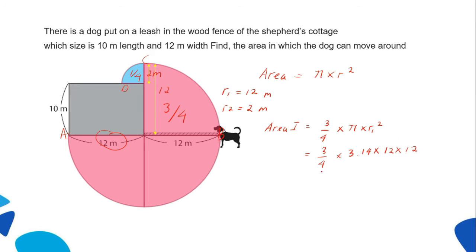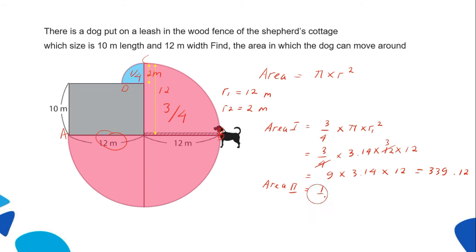We can divide 12 by 4. So we can write 9 times 3.14 times 12. So the answer is 339.12 meters square. Now let's go to the second area.